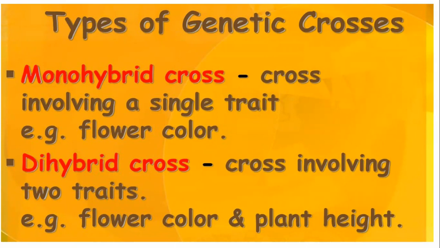You tell me what they are. Monohybrid cross, dihybrid cross, trihybrid cross, test cross, back cross, reciprocal cross. At least 6 different types of crosses. Can you list them again? Monohybrid cross, dihybrid cross, trihybrid cross.